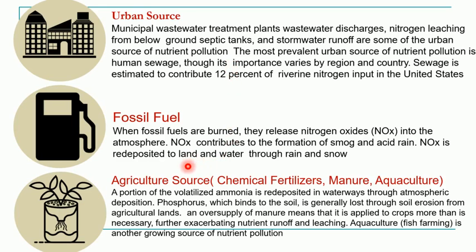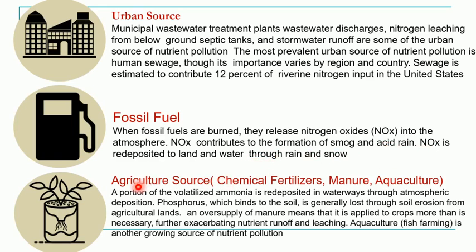This is followed by the burning of fossil fuels. Fossil fuels include all the fuels that we use like petroleum products, petrol, diesel, kerosene, and after burning of these, a large quantity of nitrogen oxides is released into the atmosphere, and these nitrogen oxides combine to form smog and acid rain. You must have heard of acid rain. After this, these nitrogen oxides come back to the water ecosystem.